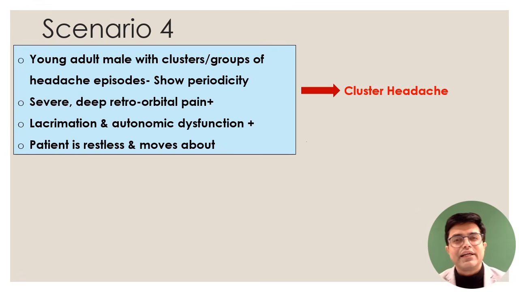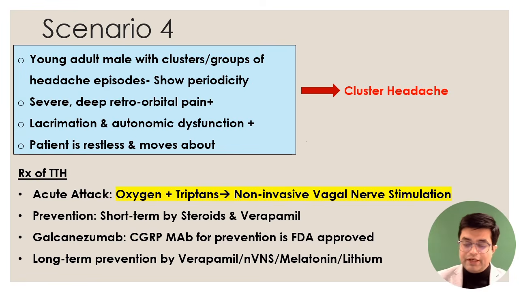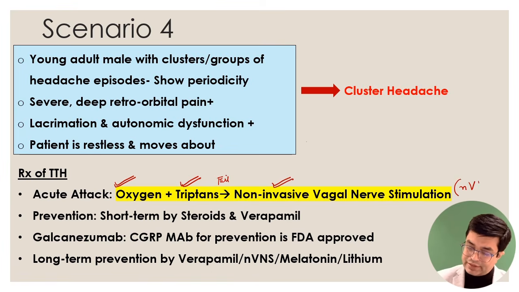Overall, cluster headache is a rare type of headache. What is the treatment of cluster headache? If there is an acute attack, you have to give oxygen. High flow oxygen is the first line therapy, and many acute attacks are aborted by early oxygen therapy. Along with that, triptans need to be given. If they fail, then you go in for non-invasive vagal nerve stimulation. It is mentioned as NVNS. There are techniques available in neurology clinics where non-invasive vagal nerve stimulation can abort the attack. So there is a role of the autonomic nervous system in producing cluster headache.